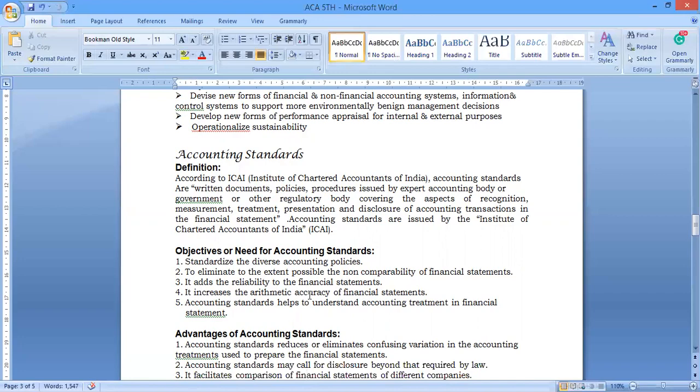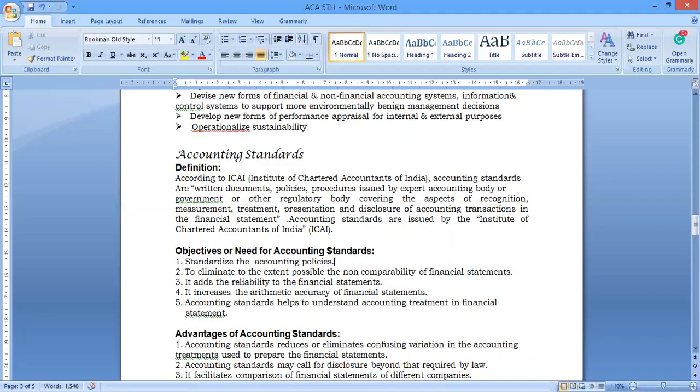That standard only we can call as accounting standards. Basically, we'll go for the objectives or needs of accounting standards. The first one is to standardize the accounting policy. So that is a major thing.